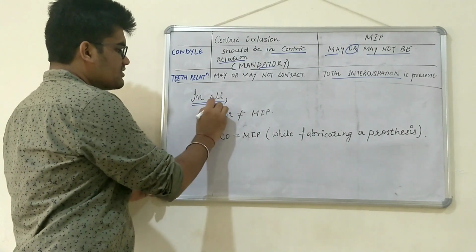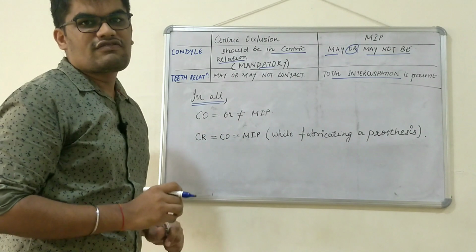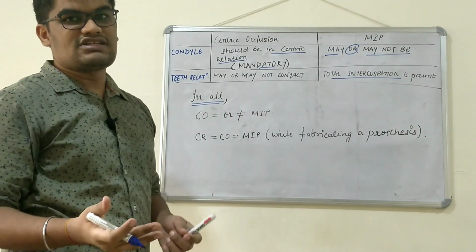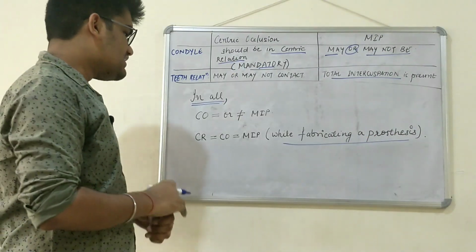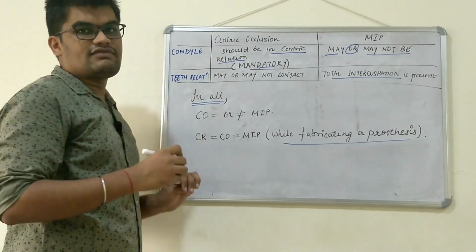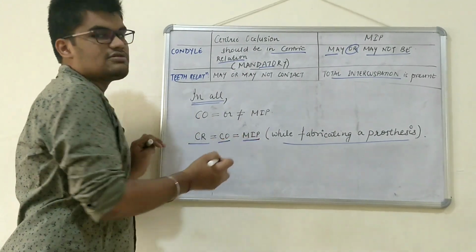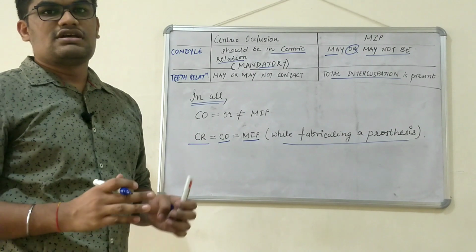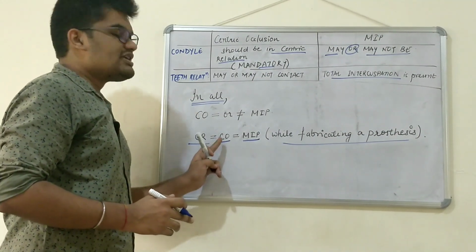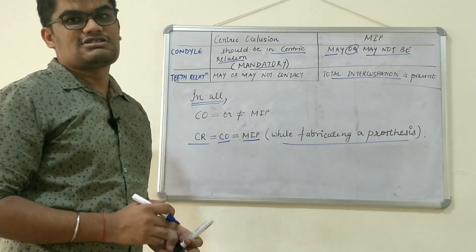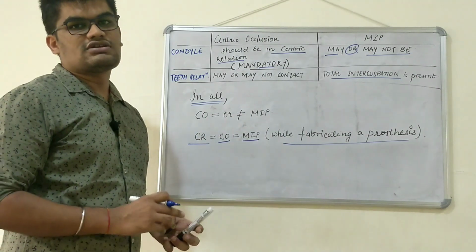So in all, we can conclude that centric occlusion might or might not be equal to maximum intercuspation in natural dentition, whereas while fabricating a prosthesis, we need to try to keep the centric relation, centric occlusion and maximum intercuspation at the same position. That is, whenever the condyle is in centric relation, at the same time the centric occlusion should be equal to the maximum intercuspation. We should take care of this while fabricating a prosthesis for the patient.